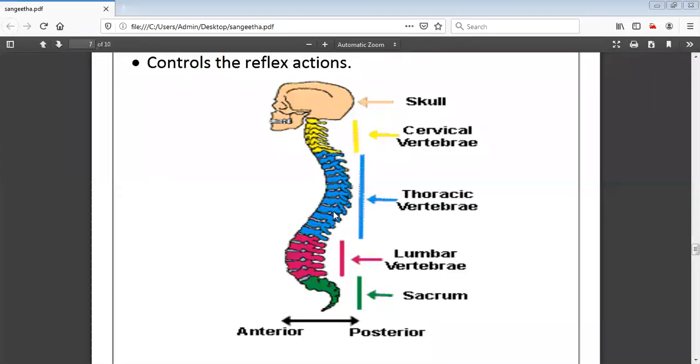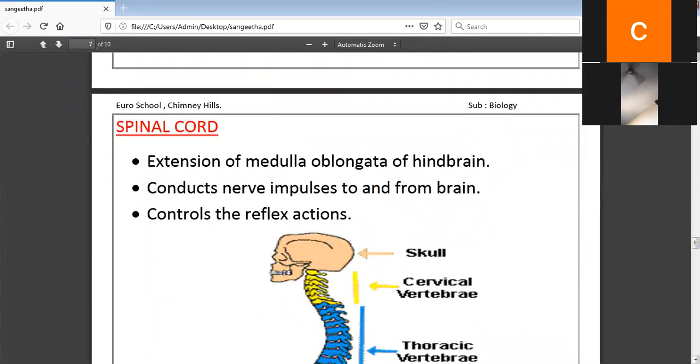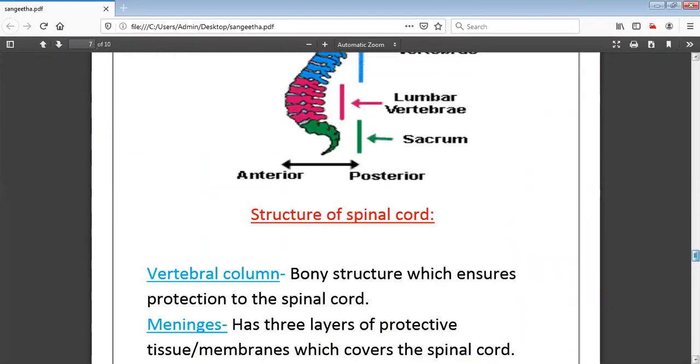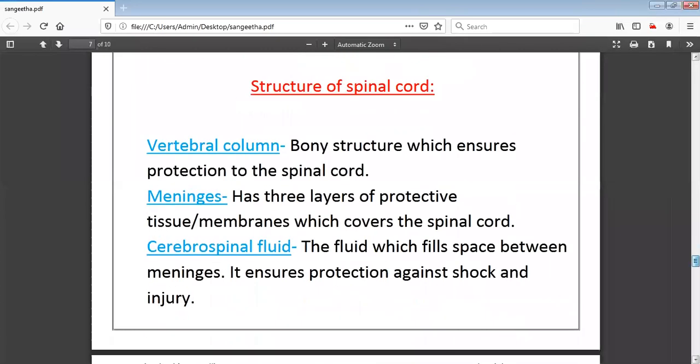Next, what is the function of the spinal cord? Body balance. Yes. Otherwise, you can also say it controls the reflex action. Yes, and one more point is it conducts the nerve impulses. All the electrical impulses will be carried to the brain as well as from the brain. So we will study the structure of the spinal cord. In the previous class, we studied the structure of the brain. The same way we will study the structure of the spinal cord.